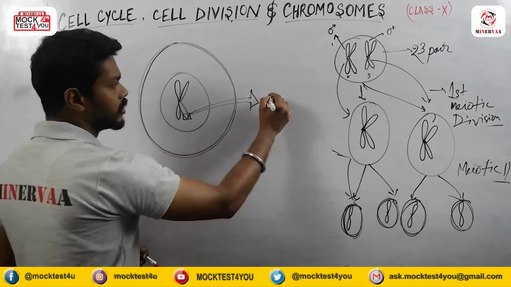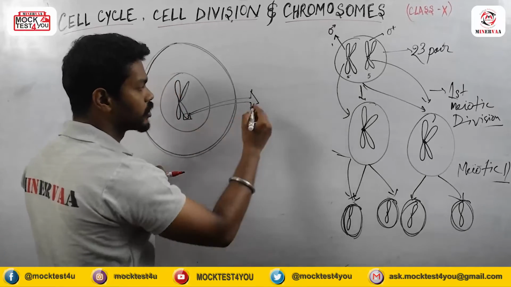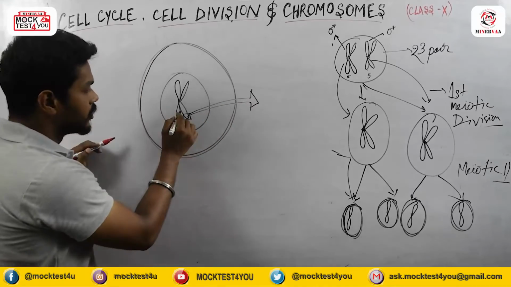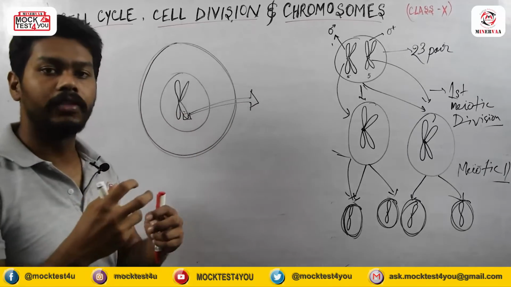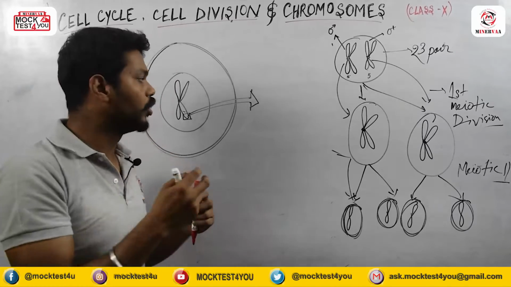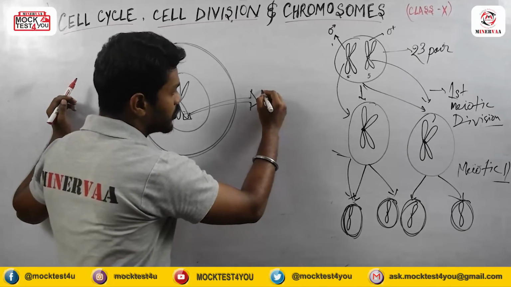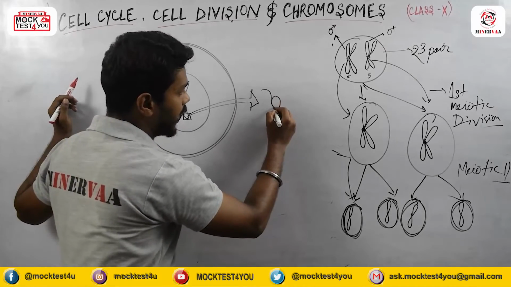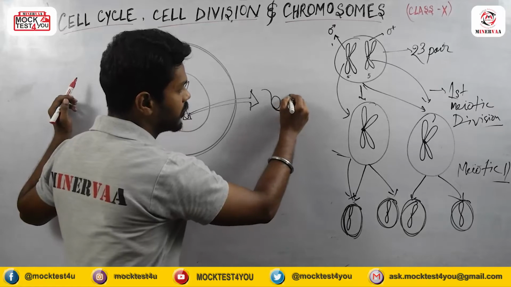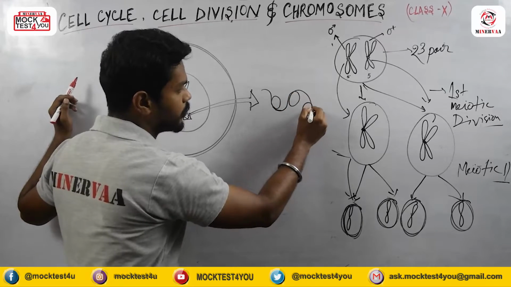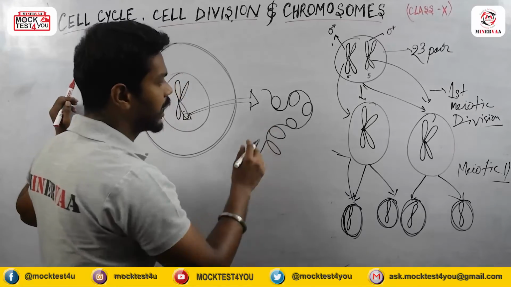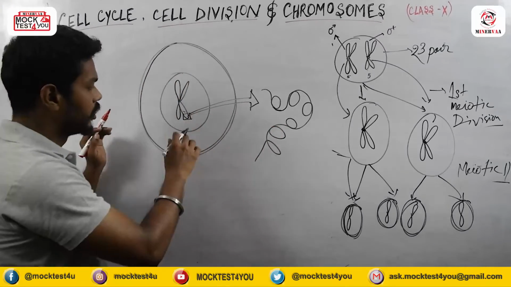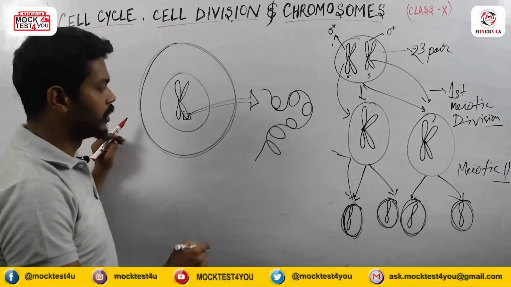Here you can see the chromosome. Okay, the chromosome will look like chromatin fiber. I mean, if you unfold this chromosome, chromatin fiber will appear. And how it actually looks, this is the DNA and this is the histone protein. This DNA is binding with the histone protein. Okay, this kind of structure it will show if I zoom in on this portion.